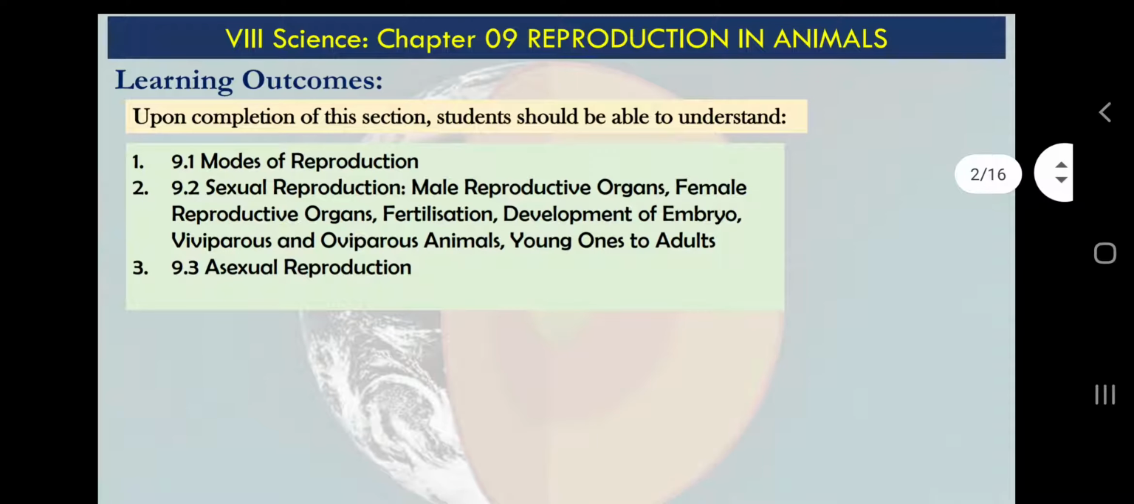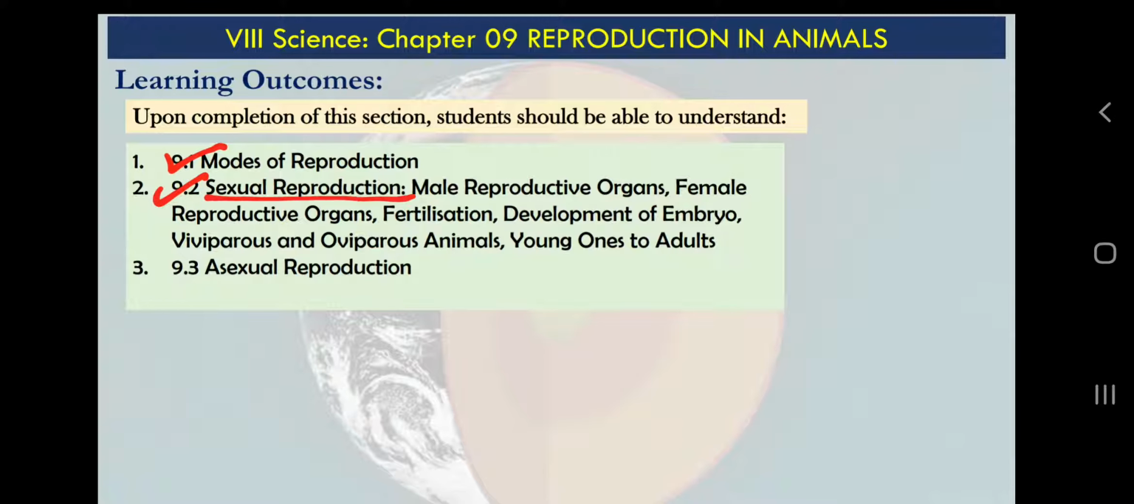So these are the points which we are going to discuss in this chapter. First thing, modes of reproduction. I think that we have an elementary idea of sexual reproduction and asexual reproduction, because in class 7 science we have learned a few things about gametes and fusion and fertilization.